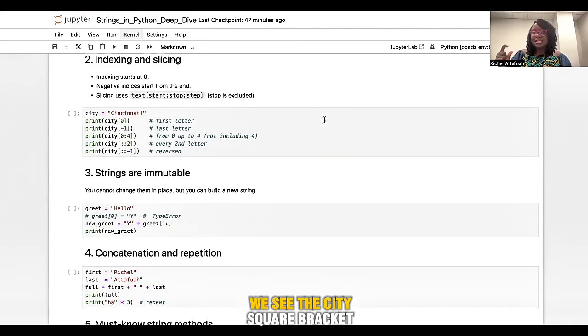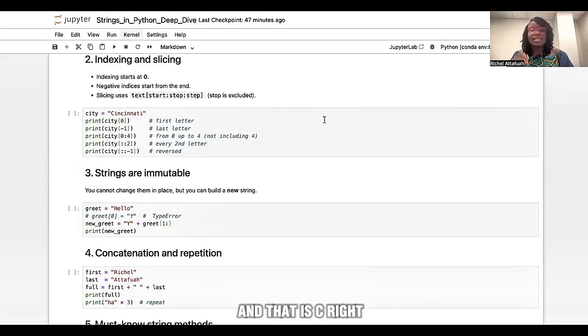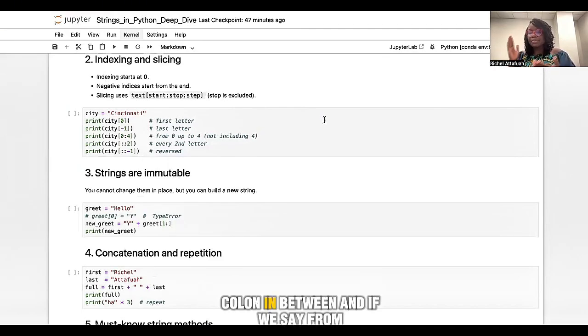So look at the example we have on the screen. We see city with square brackets, meaning we want to access index 0, which is the very first letter in Cincinnati, and that is C. If we want to access the last letter, we use -1. To access a range of values, we just have a colon in between.